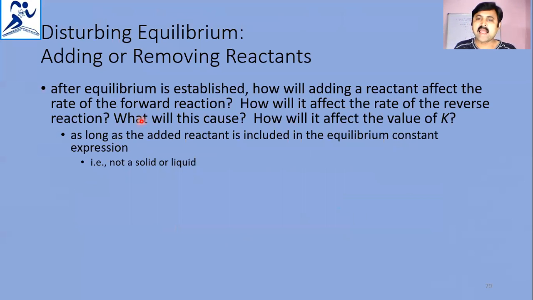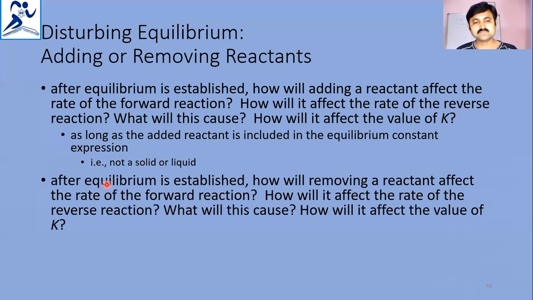So when you add reactants, the concentration of reactants increases. When you add products to the reaction at equilibrium, the product concentration increases. After equilibrium is established, how will adding the reactants affect the rate of forward reaction? How will it affect the rate of reverse reaction? And what will this cause? How will it affect the value of K? As long as the added reactant is included in the equilibrium constant expression, not a solid or a liquid, then